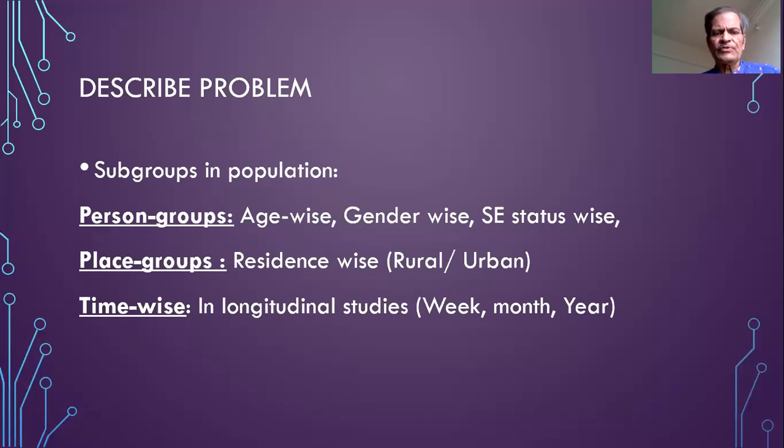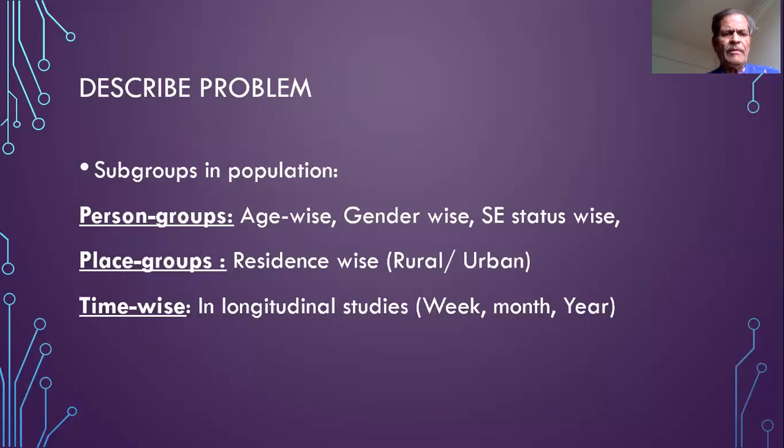We may have place groups like residence-wise, rural or urban. We may have place groups in the form of institution-wise, as to what was the caloric intake of the students of this institution and the other institution. We may have, say, 15 or 20 institutions in this study from where the students are selected. So each institution-wise caloric intake may be recorded and analyzed.